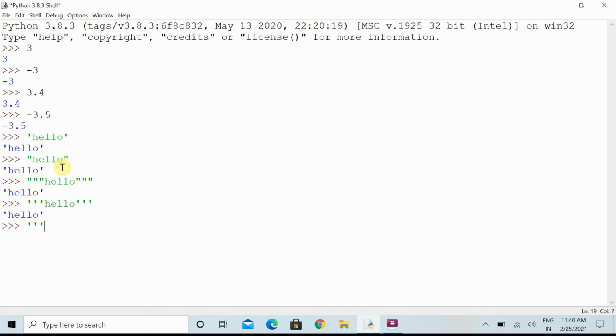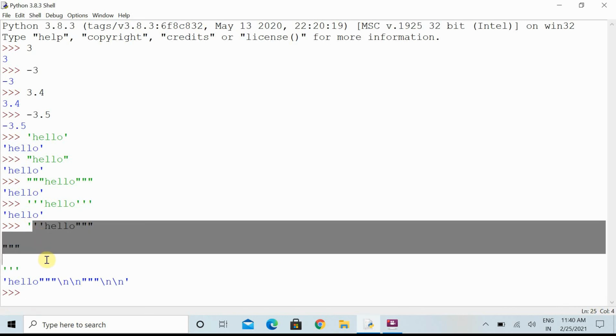Suppose you use a combination of both, it will show you an error, because here I have started with a single quote and ended with triple double quotes, so it will show us the error. Why has it not shown it? Because it is showing that I have not completed the comment. This we will discuss later on, what the multi-line string is. We will discuss it in other videos.